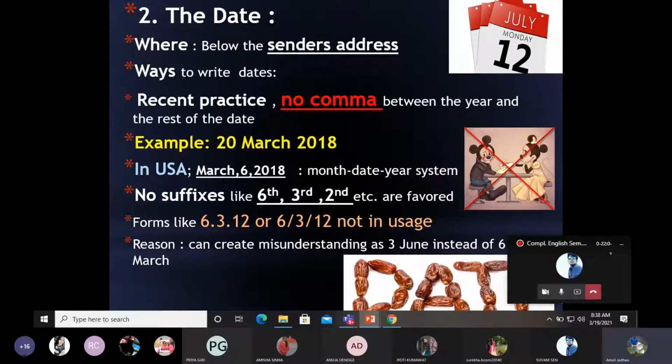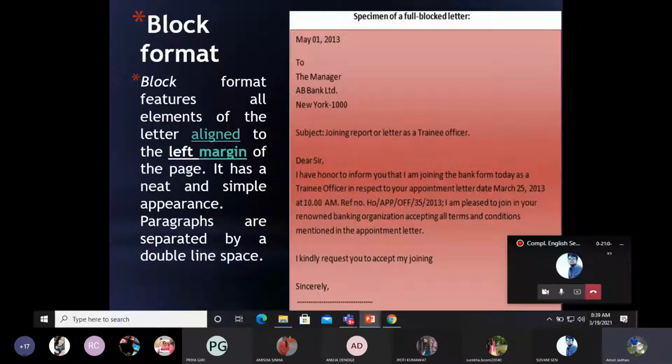So, in order to avoid misunderstanding, the date should be written in US style, or in the proper way as given in the first instance: 20th March 2018. The present practice is that there is no comma between the year and the rest of the date. I hope you have understood now. We should proceed, right?